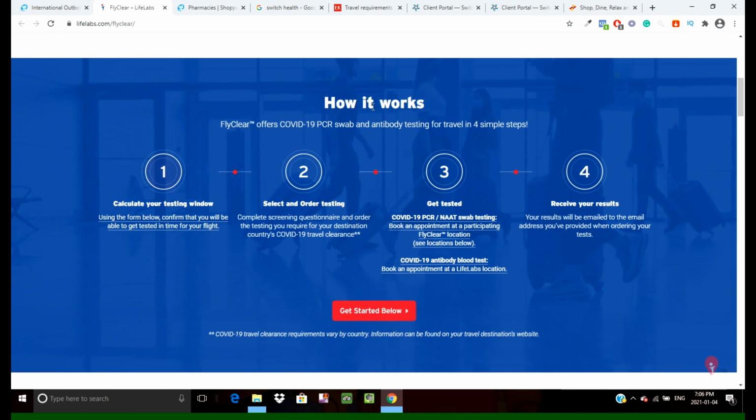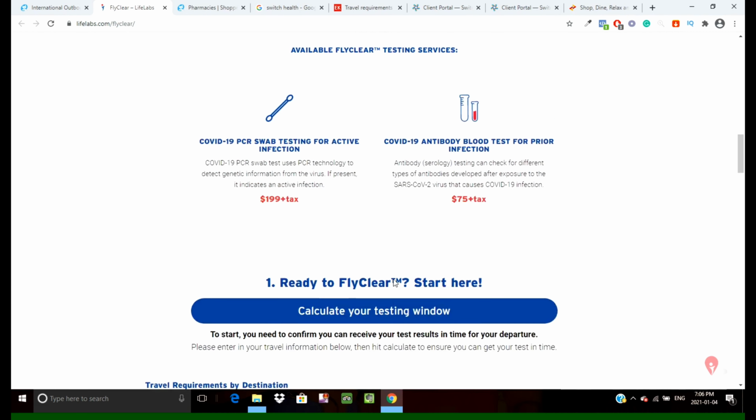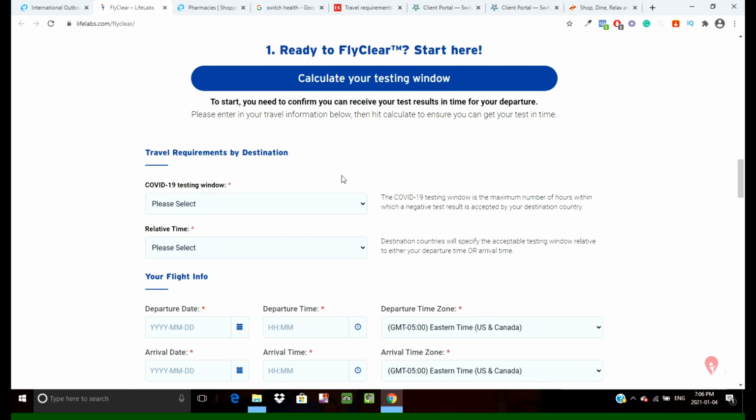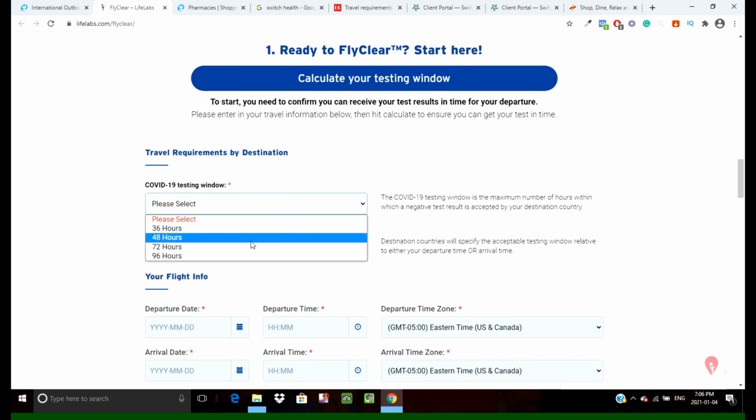And now you can see that there are 4 steps. You can get started with this, calculate your testing window, because as per your destination you will have different testing windows, basically. So 72 hours or 96 hours, whatever it is.